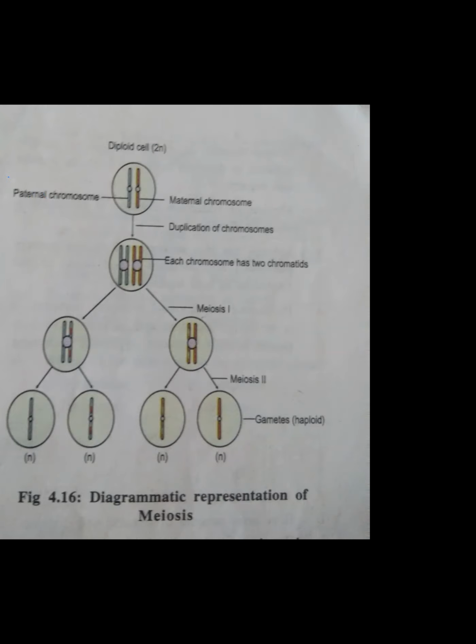Duplication of chromosome. S phase के बाद क्या होता है? ये single chromatid होता है इसको. You can see here, it is having a single chromatid. Suppose this is one chromatid, this is another chromatid. Duplication of chromosome after S phase. S phase is present in interphase. Interphase, you all remember, has 3 phases: G1 phase, S phase and G2 phase. S phase में क्या होता है? Duplication of chromosome.